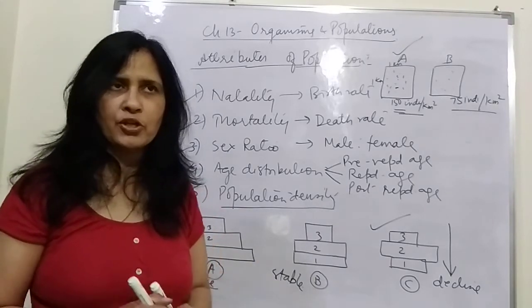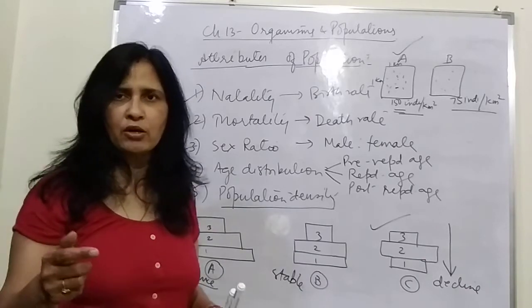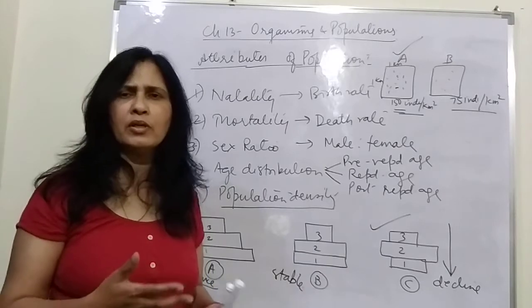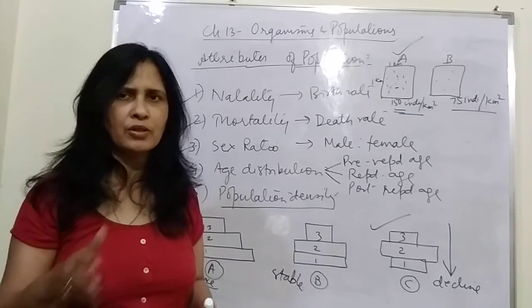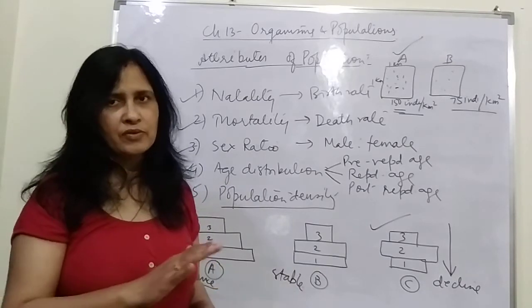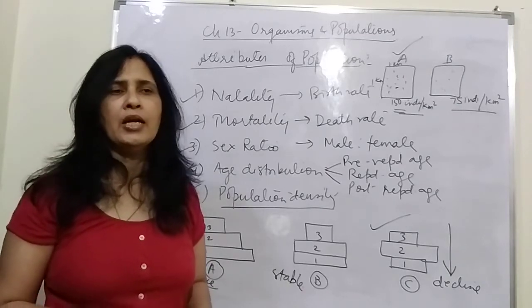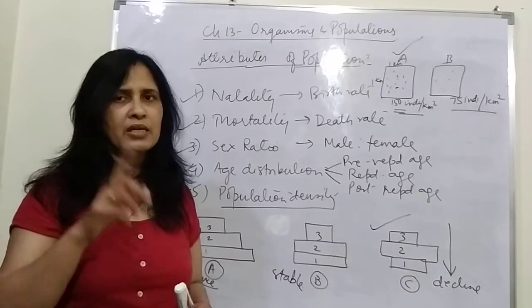When we talk about the population of algae, we do not use square kilometer, we use population of algae per square meter. So depending upon the size of the organism, we keep on changing the unit. This is in the case of terrestrial organisms. What if the organisms are aquatic? If they are aquatic, they occupy the x, y and the z axis.